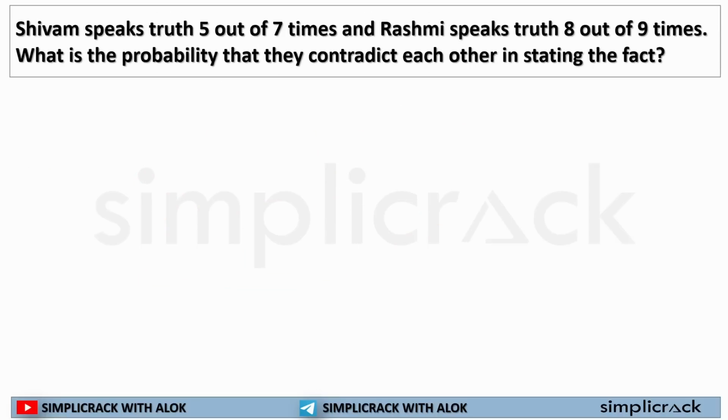Now, truth concept. This is very simple. You just need to remember one thing.